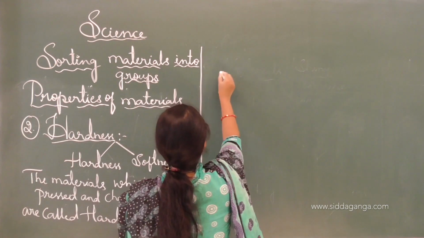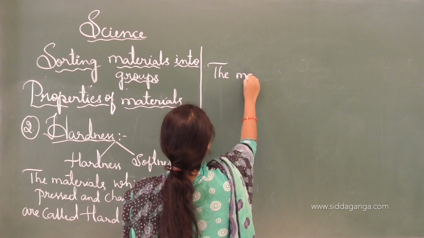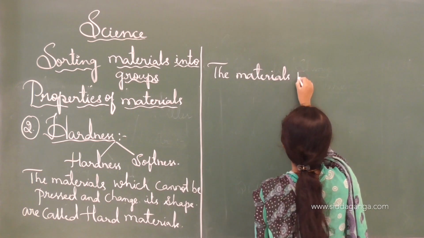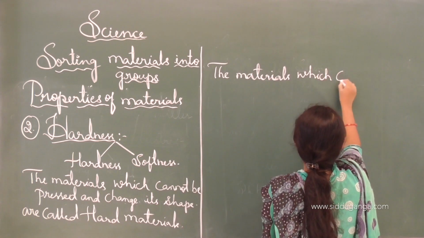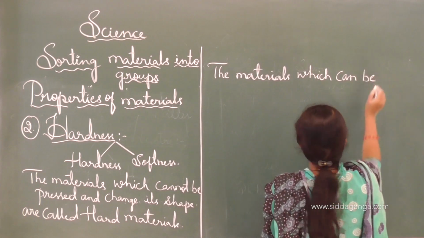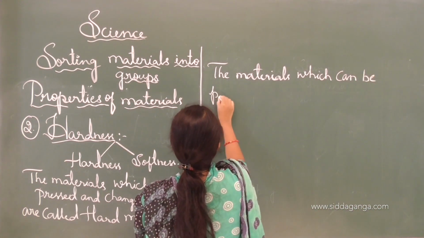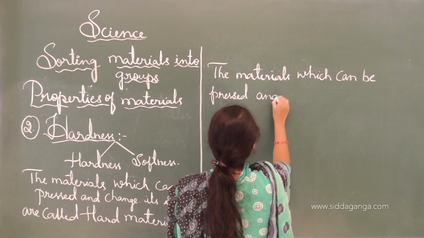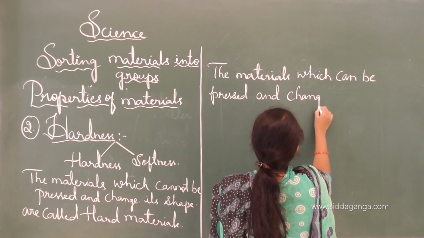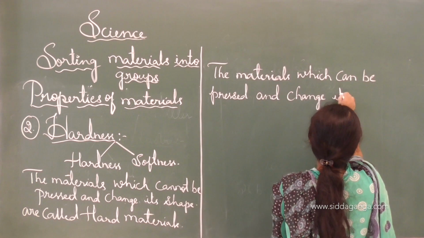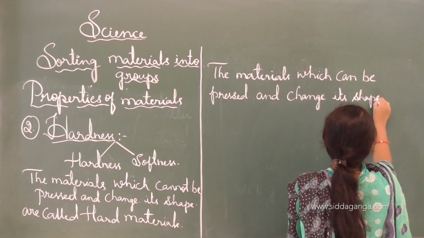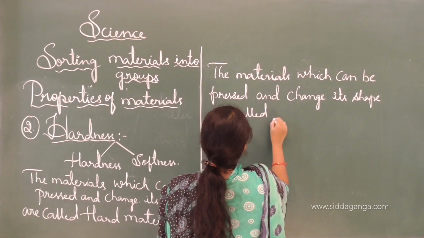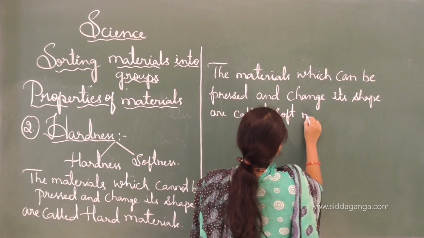And the next one is the material which can be pressed and change its shape, called soft materials.